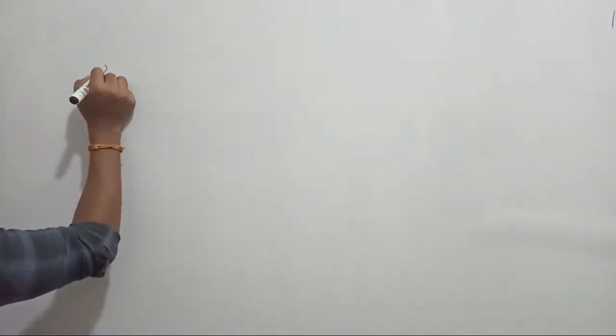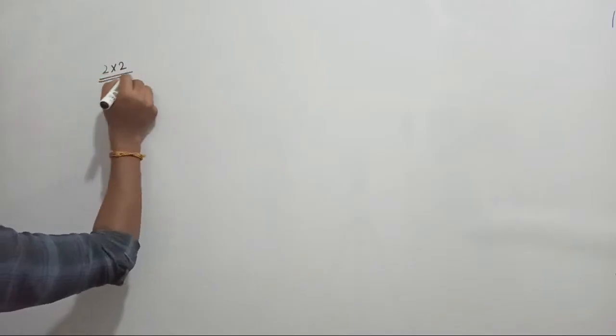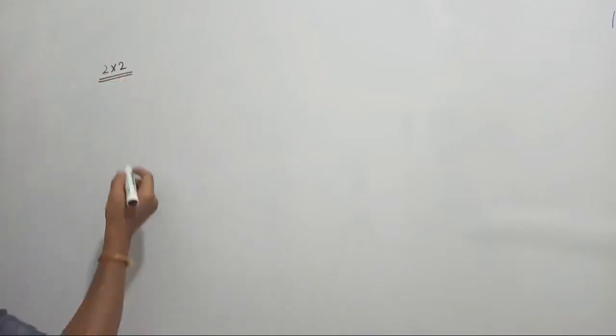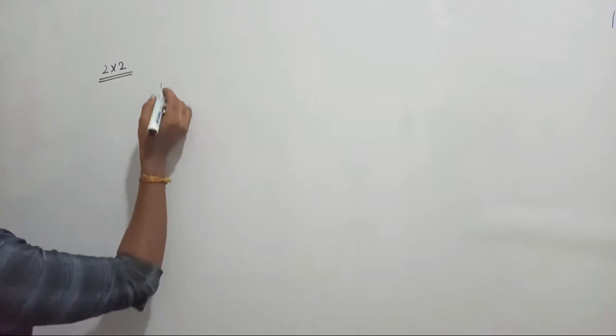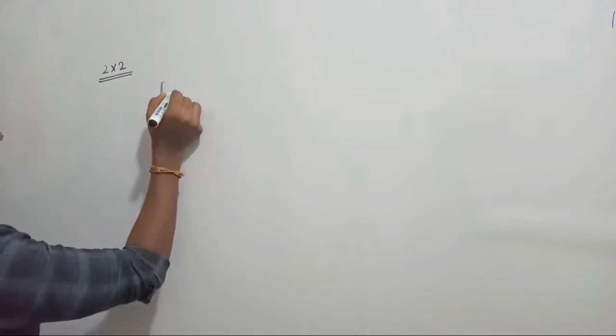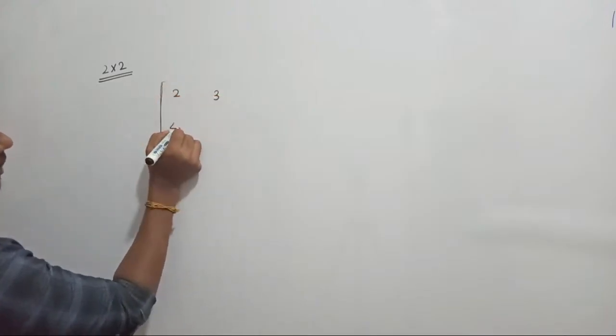Let's see. Let us take some 2 cross 2 matrix. Let me demonstrate how to find out the eigenvalue for that, right? For an example, a matrix A is given to us. Let me consider 2, 3, 4.